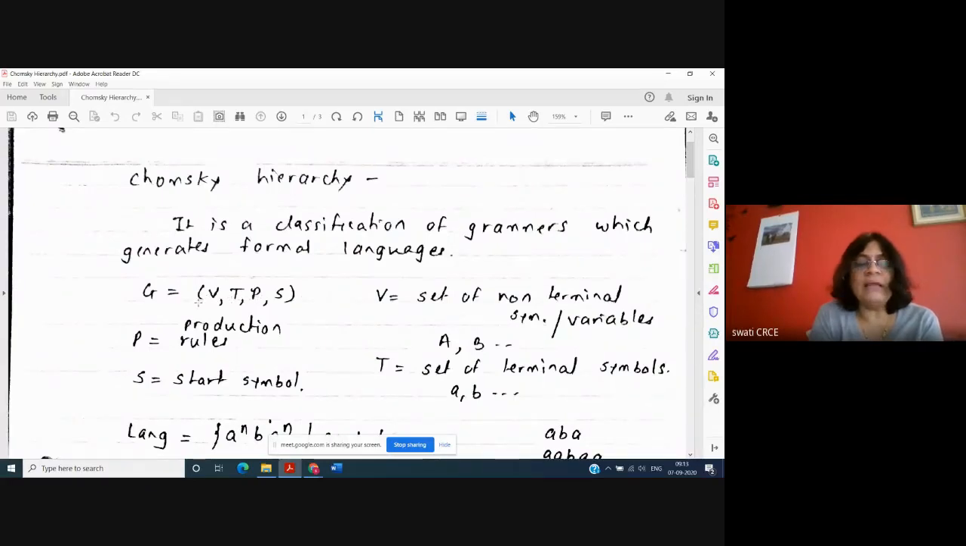Since they are sets, they are capital letters. So V is the set of variables, capital T is the set of terminal symbols, capital P is the set of production rules, and capital S is the starting symbol. We always start from the starting symbol, and then we generate a string. We'll see that. Now capital V is represented in the form of capital letters A, B. So variables are always represented in capitals. I'm just telling you the rules first on how to write it.